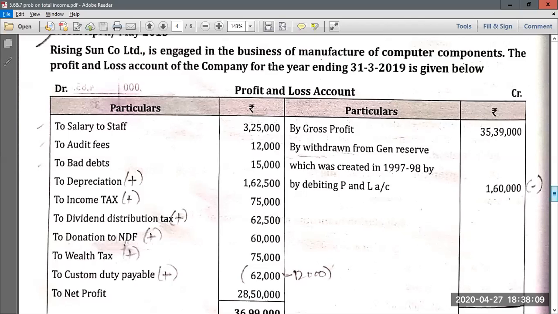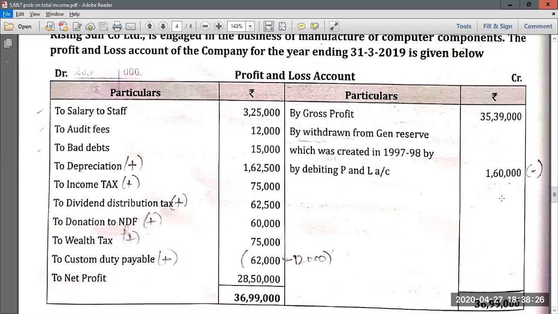Then again, they have given net profit 28,50,000, which is the starting point for computation. Then again, they have given gross profit, no need to worry about that. Then on the credit side, amount withdrawn from general reserves, which was created in 1997-98 by debiting P&L account, 1,60,000. Since they have shown it as income, whatever they have withdrawn from general reserve, a reserve where all the previous years' profits are transferred, right? That accumulated profit they have withdrawn for some business purpose and they are showing it as business income.